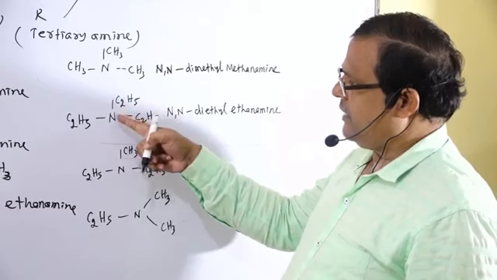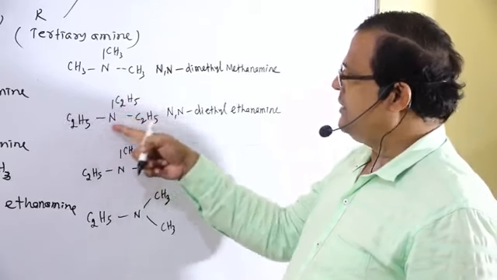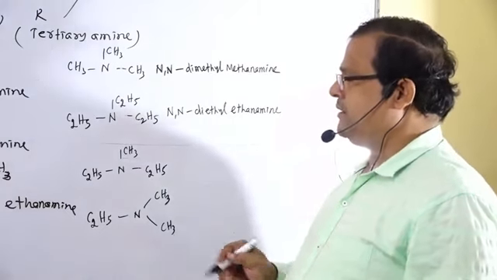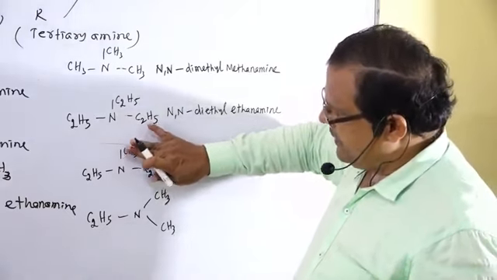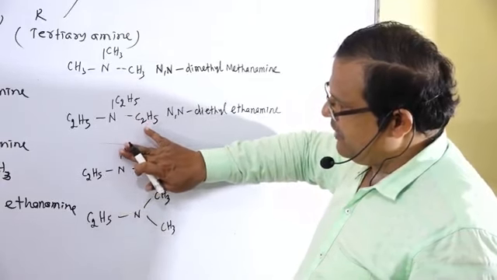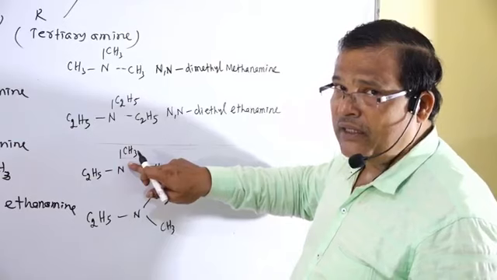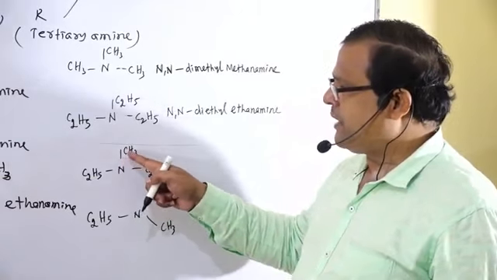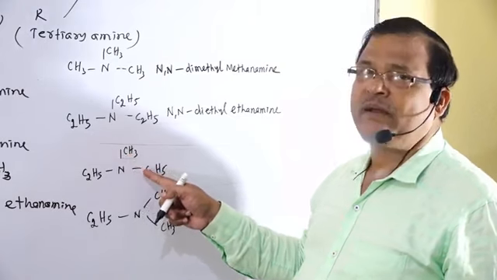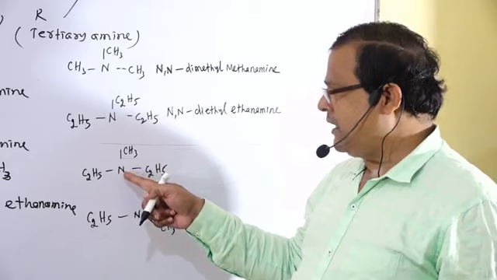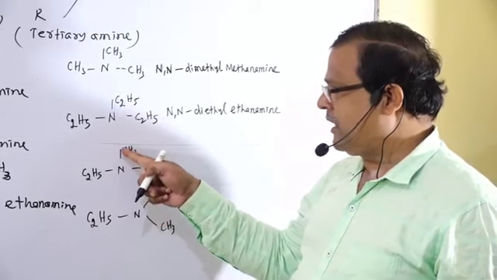N,N-diethylethanamine. Similarly, if these two groups are not there, then C2H5NH2 is ethanamine. From this ethanamine, two hydrogen atoms are replaced, one by a methyl group and another by an ethyl group. If we arrange alphabetically, it is N-ethyl, N-methyl.